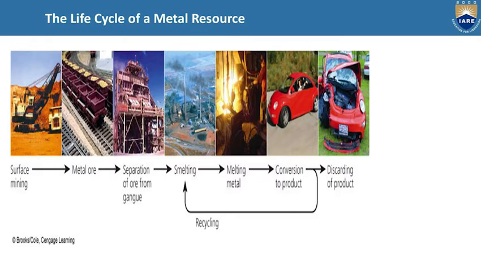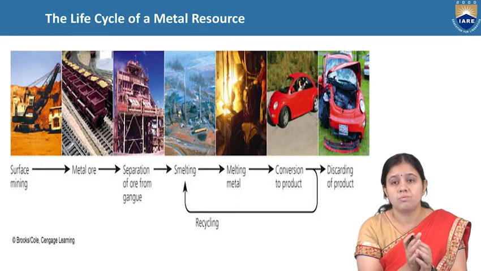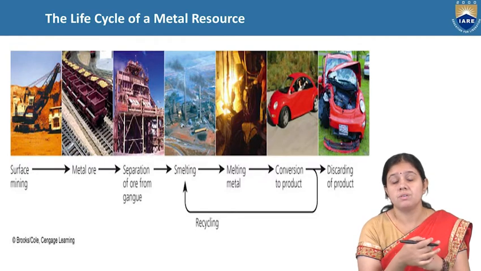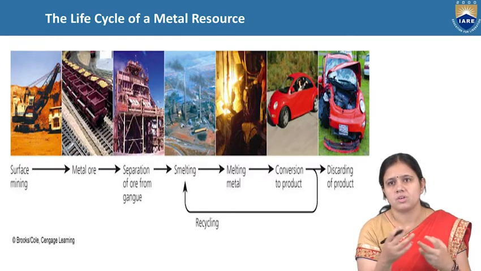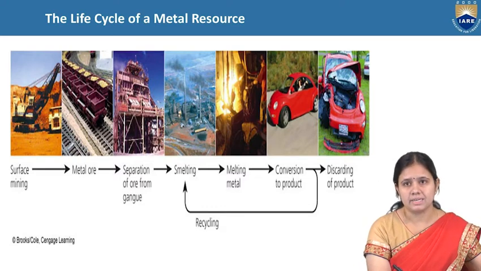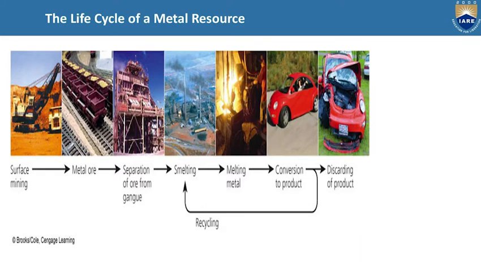Then with the process of smelting, we melt the metal to take our desirable shape, whichever shape we want, for a construction purpose, for a car, whatever we want. Then we use that melted metal for the conversion into a product.